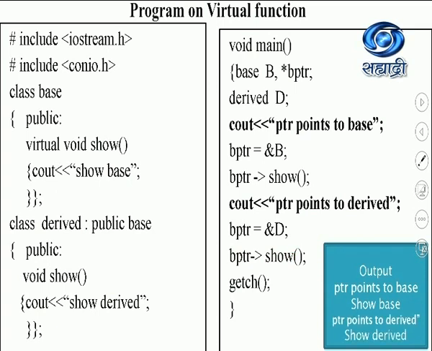Why does this happen? When the base pointer is pointing to the derived class, it sees this keyword virtual, it simply jumps over this, or we say overrides this, and uses the function of the derived class. So in doing so, we are actually overriding the base class function to use the derived class function. When is this done? When the pointer is pointing to the derived class.